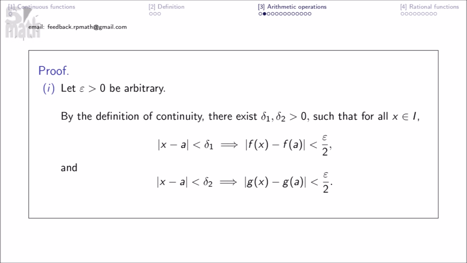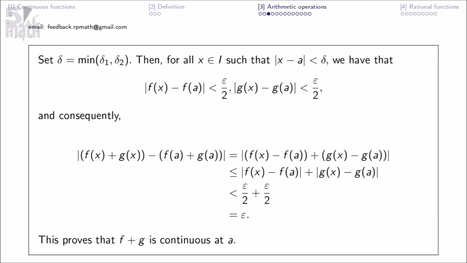Let epsilon greater than 0 be arbitrary. By the definition of continuity, there exist delta 1, delta 2 greater than 0, such that for all x in I, we have this. Set delta equal to the minimum of delta 1, delta 2, then for all x in I such that the absolute value of x minus a is less than delta, we have this, and consequently this. This proves that f plus g is continuous at a.